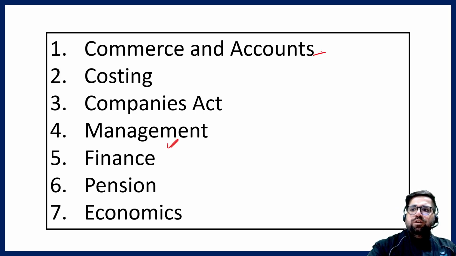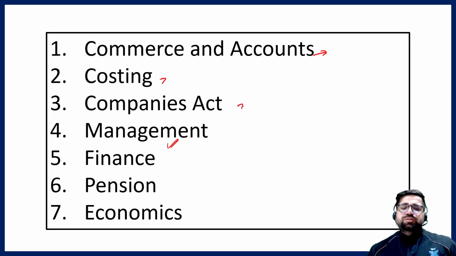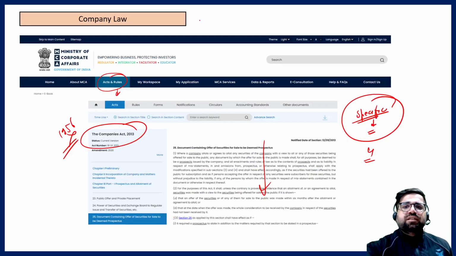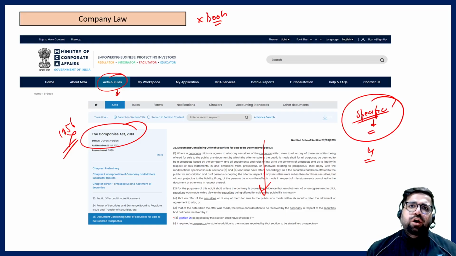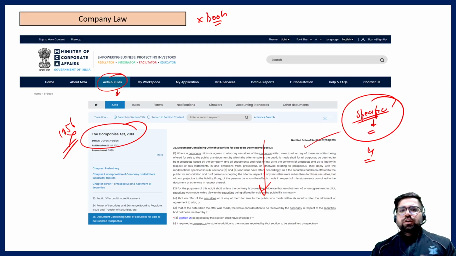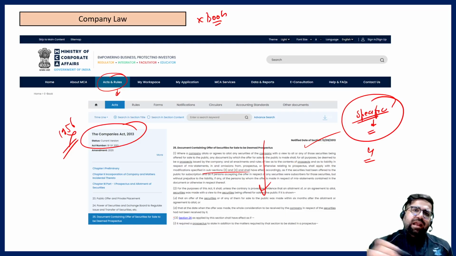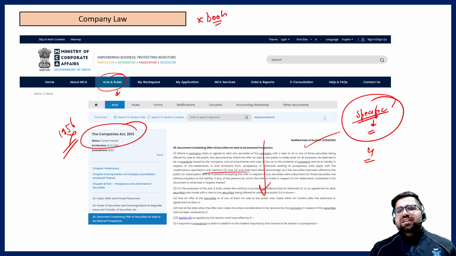Okay, moving forward, my friend, to the topic of management. So I have discussed the book list for commerce, costing, and Companies Act. And yes, for the Companies Act I am not prescribing any book, because I think reading from the bare Act will help you a lot. So just refer to the bare Act. You can download the PDF I have told you about from the Ministry of Corporate Affairs. That will help you a lot. And once you download the PDF, you can also print it, and you can highlight the important sections, the penalties, and the appointments.